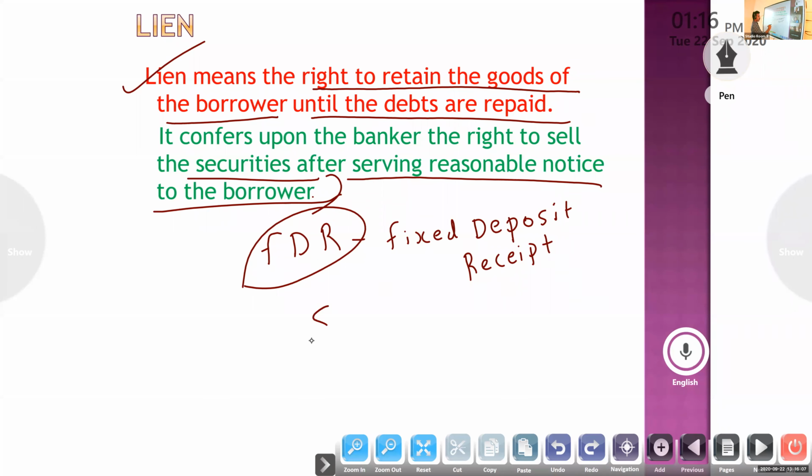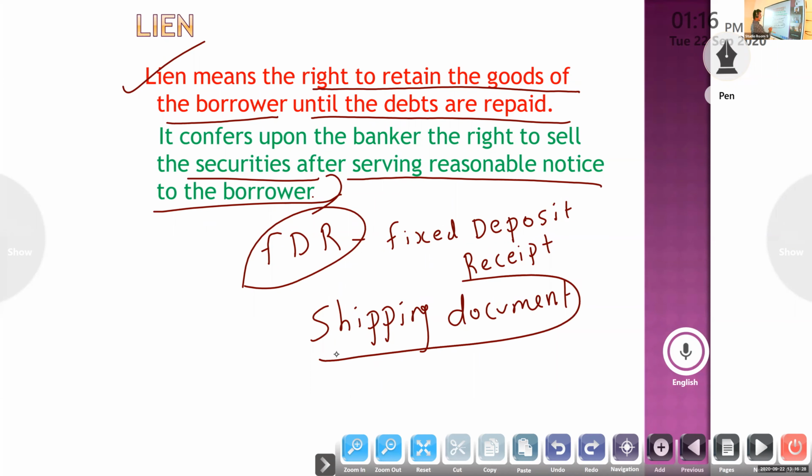Otherwise, a shipping document. Suppose you want to export goods to another country, and we have no cash to meet some expenses for export purposes. We will get a loan if we submit our shipping document. Shipping document means bill of lading. Bill of lading means a receipt of cargo for shipment, issued by the carrier, the shipping company, once the goods have been loaded onto the vessel.